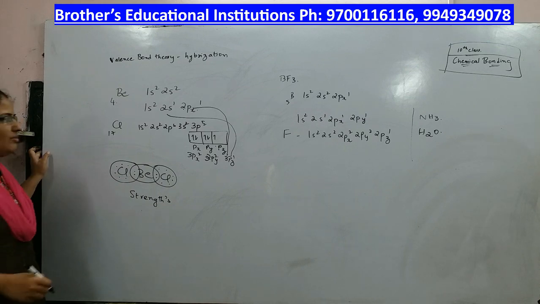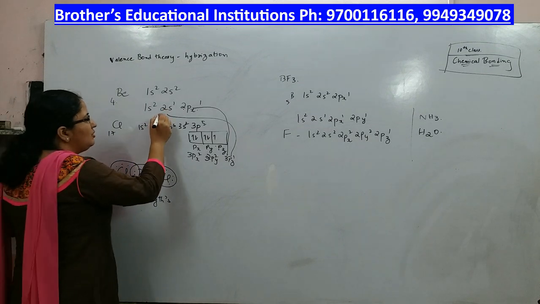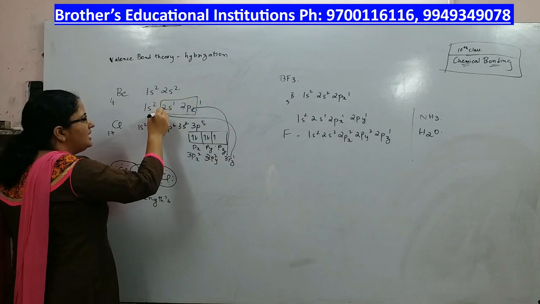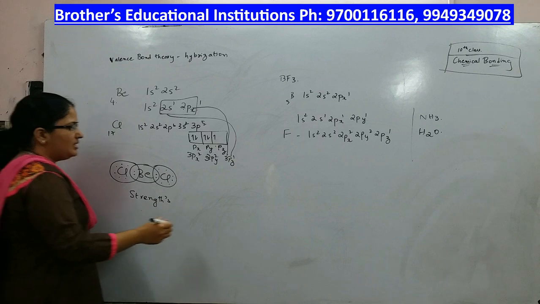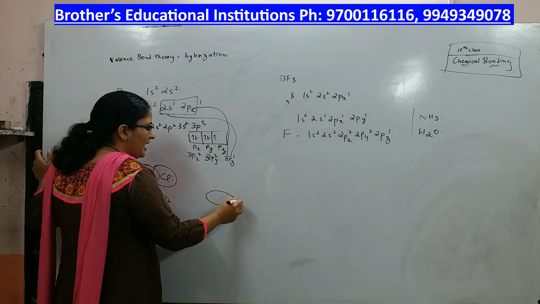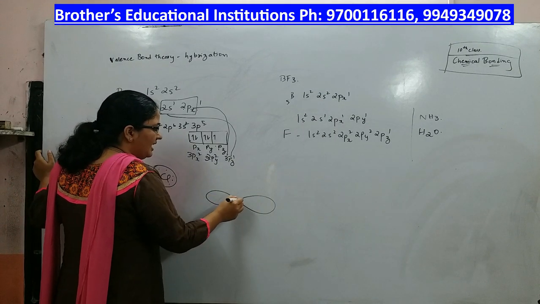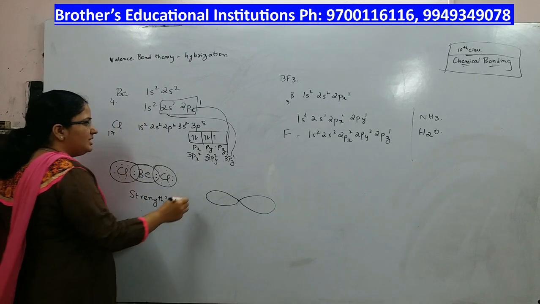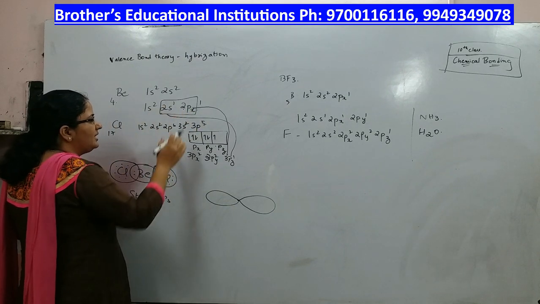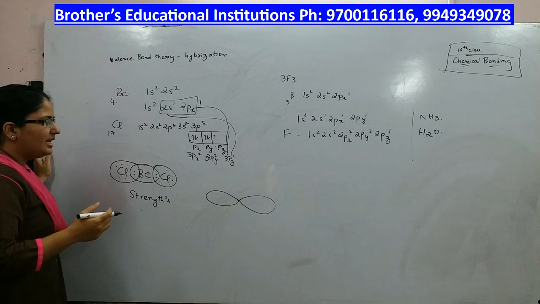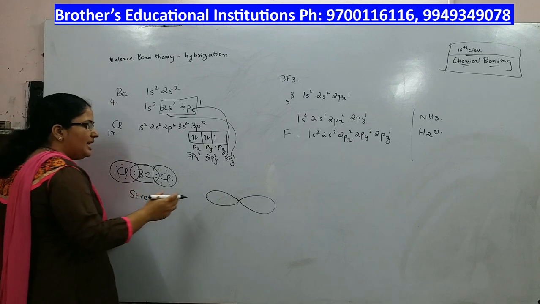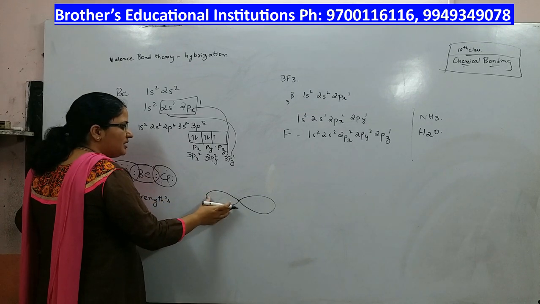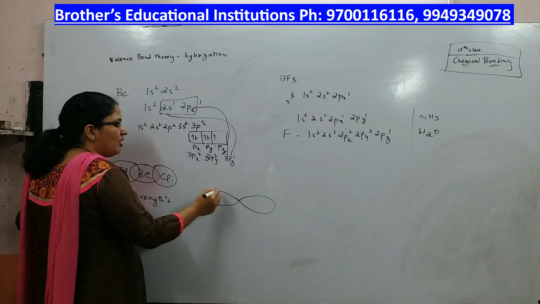In hybridization, these two orbitals intermix with each other and give rise to two new orbitals of the same size, shape and energy, called hybrid orbitals.